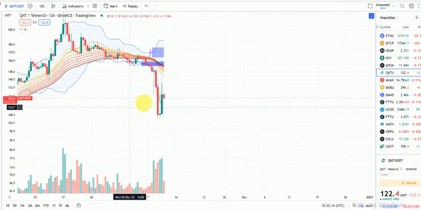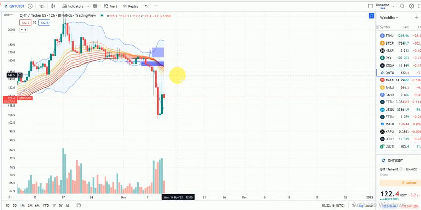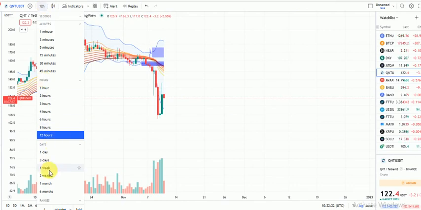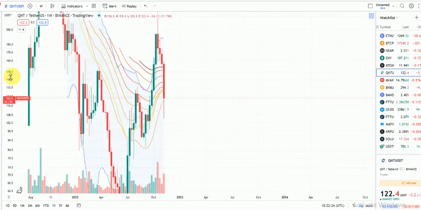As you can see, we have said probably we could move up even to the 144, but we are still bearish and we're still expecting further downward price action even for Quant, right?